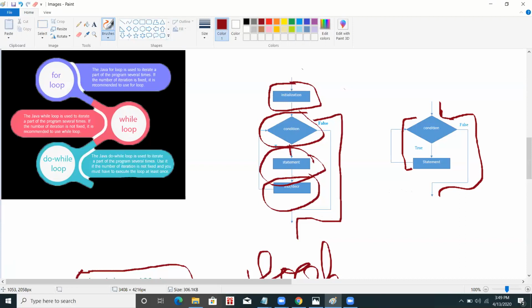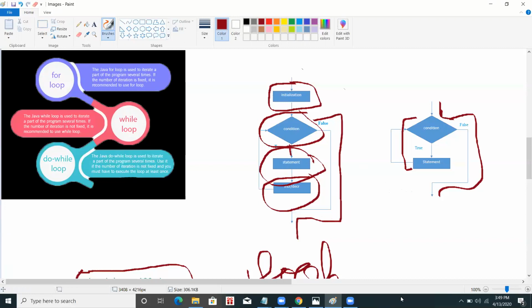But if I do not know the value of I, because I have initialized it somewhere, when we do complex programs, the while loop is much used. Because we do not know how many times the condition will become true or false, whatever condition we have given in the while loop. So in simple words, while is used when we do not know how many iterations are to be completed.